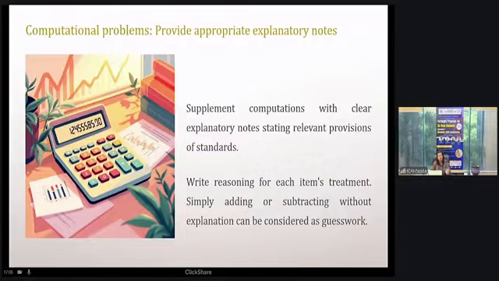Recommend means you have to give an analytical approach. You have to say why you are recommending, give the provisions, connect with the scenario given in the question, and then come to the conclusion or recommendation. Where it is mentioned present, you have to prepare the extracts of the financial statements, either P&L, balance sheet or cash flow statement. You have to give the extract. In case you are not giving the extract of the financial statement, you explain how it will be presented in the financial statement. If it is mentioned compute or determine, there you can give the computation.